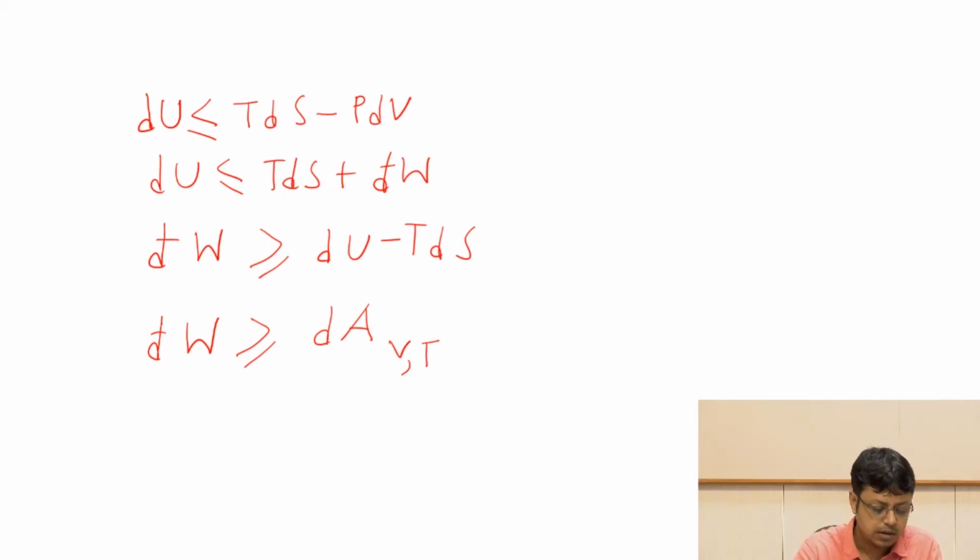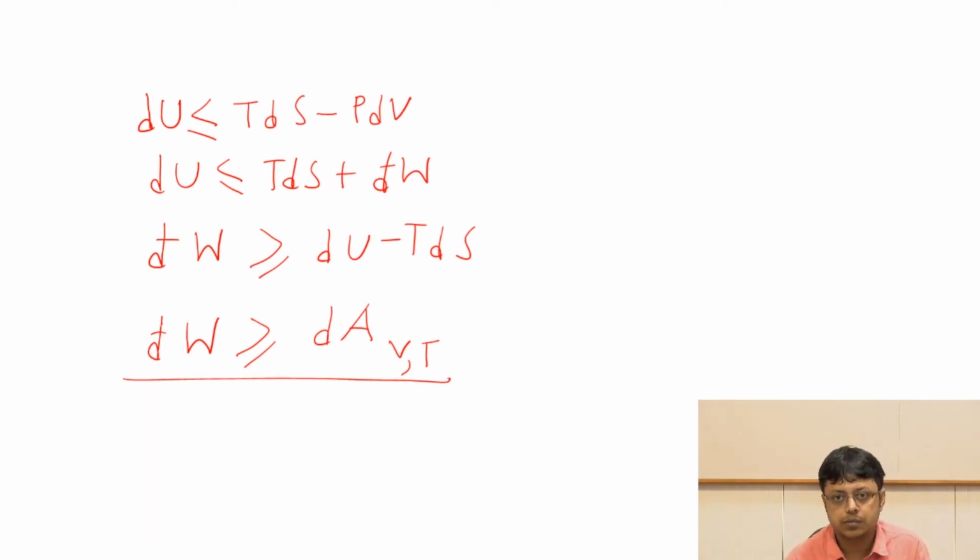And of course, this will be applicable for any change, but we'll consider only the equality sign right now, because we are just considering the maximum or minimum amount of work. Now look at this equation. What does it mean? We wrote that đW, which is the work done, is greater than or equal to the change in Helmholtz free energy at constant volume and temperature.